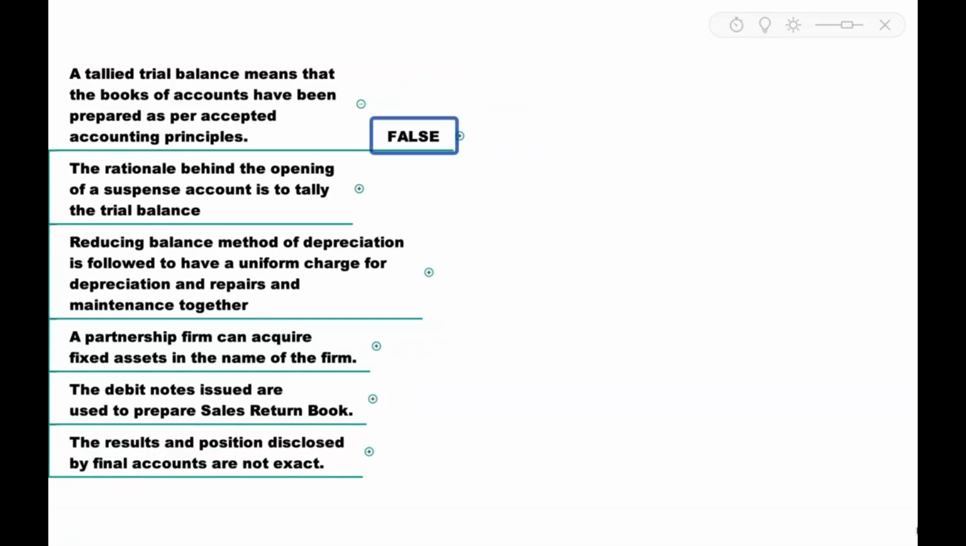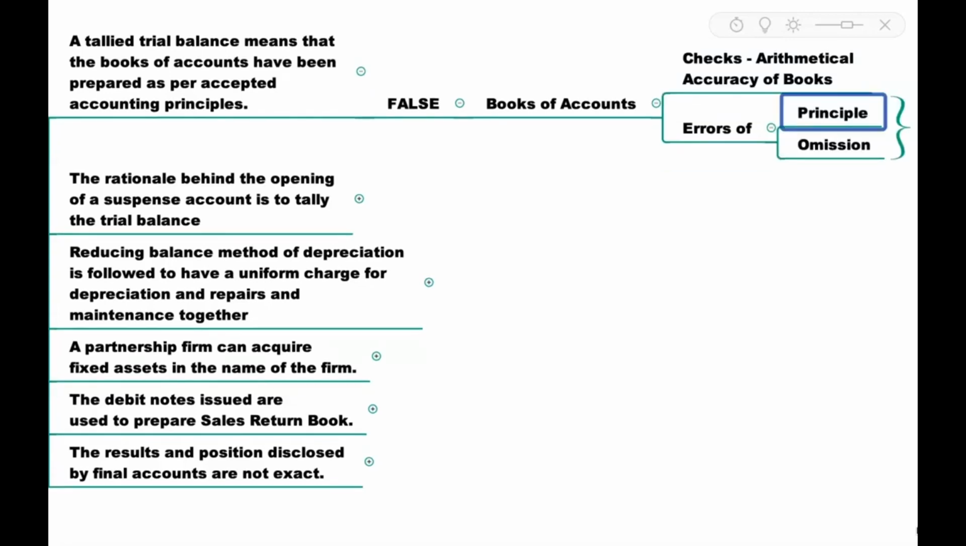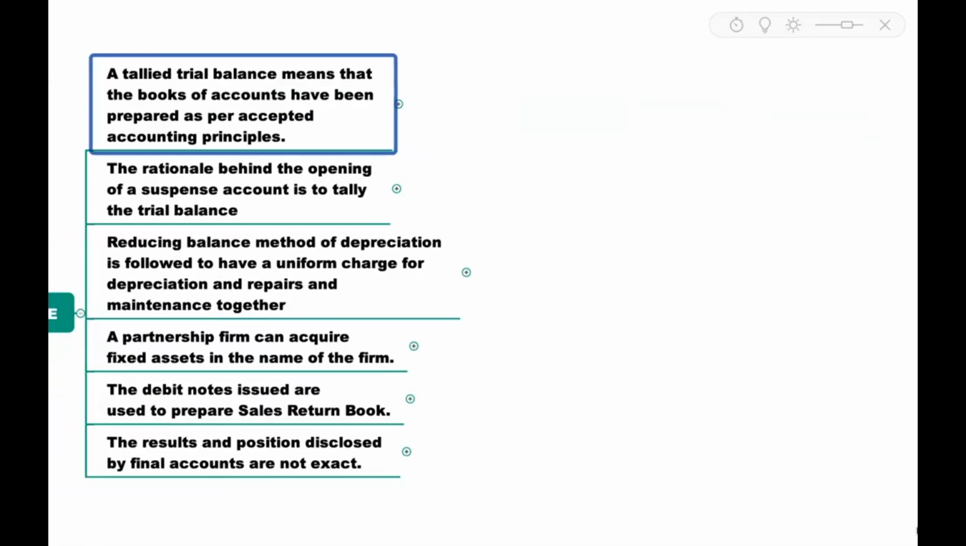Because when trial balance tallies, what it communicates is books of accounts are arithmetically accurate. That's all. So trial balance basically checks the arithmetical accuracy. It means still there can be errors of principle, errors of omission, and they will not affect trial balance. Okay. So answer to this question is false.